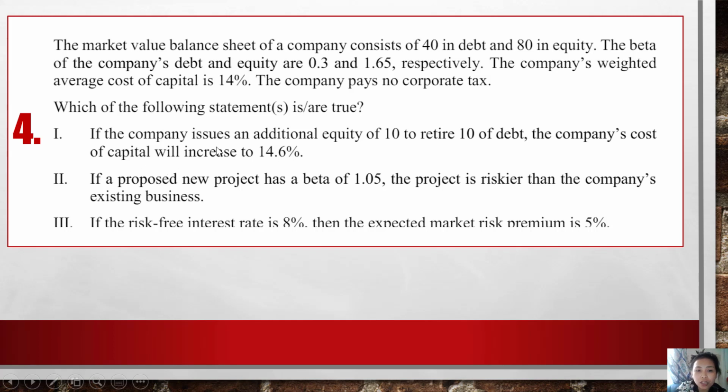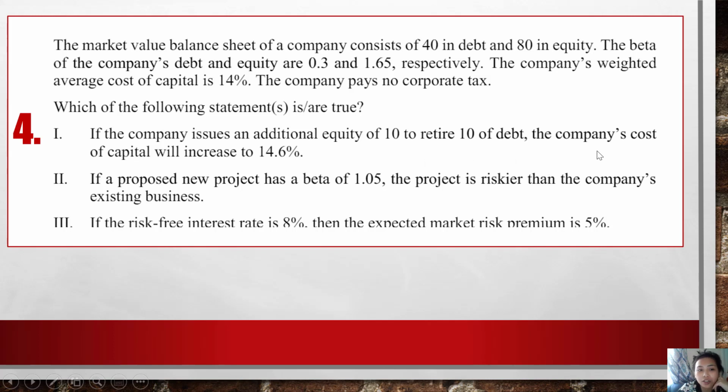Which of the following statements is true? First, if the company issues an additional equity of 10 to retire 10 of debt, the company's cost of capital will increase to 14.6%. This violates proposition 2, because when we change the capital structure, if the value of the total assets is the same, then the cost of capital should have the same value.